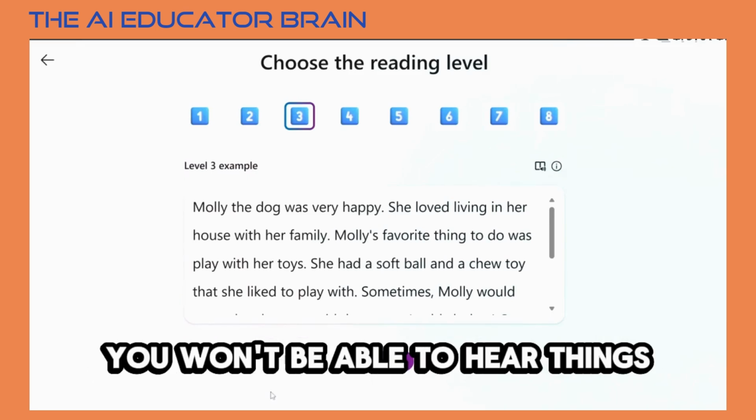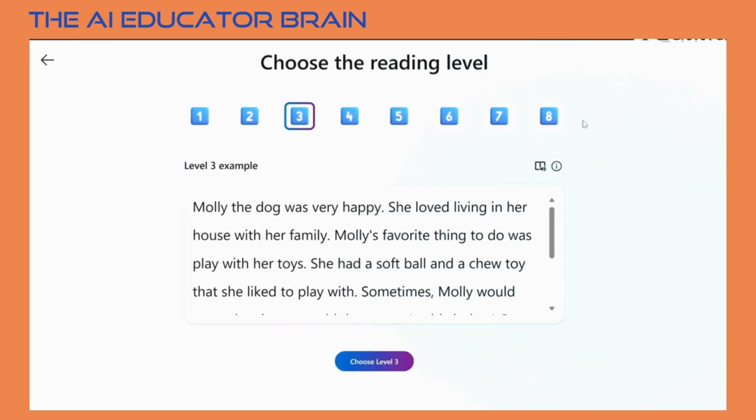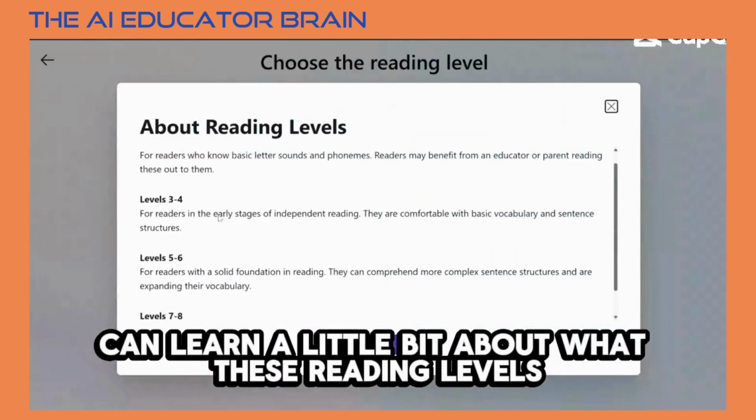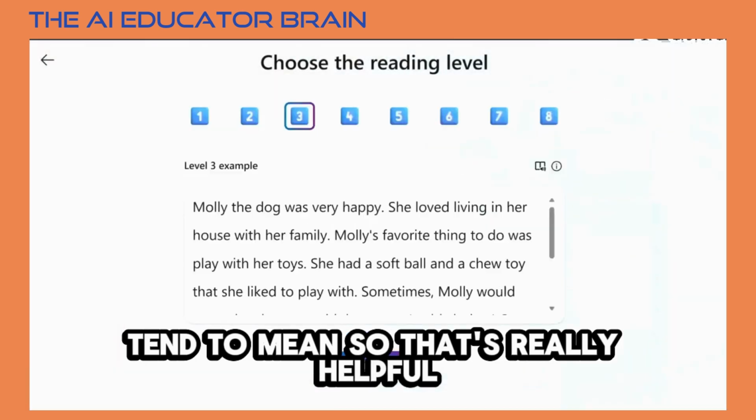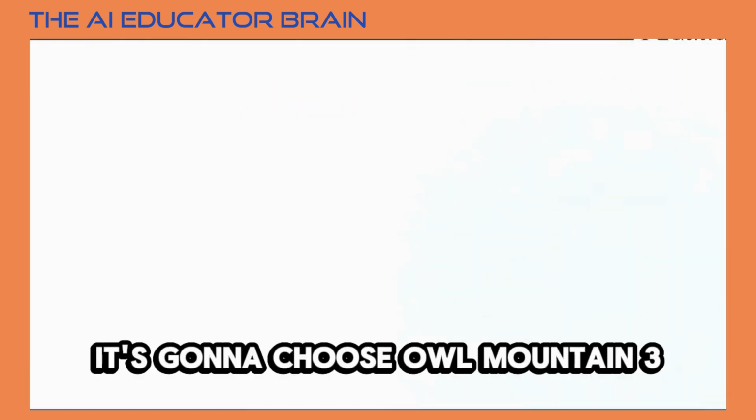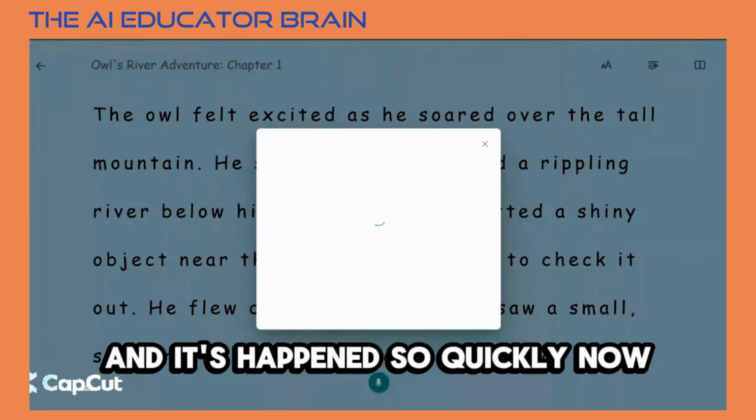Apparently when I share a window, you won't be able to hear things, so I won't demonstrate that. And I can learn a little bit about what these reading levels tend to mean. So that's really helpful. I'm going to choose level 3. It's going to choose Owl Mountain 3, and it's happened so quickly now.